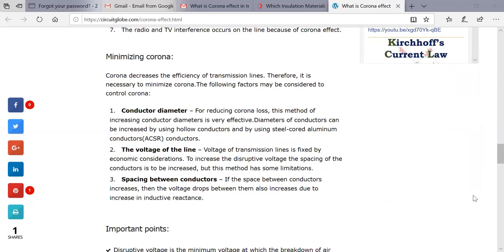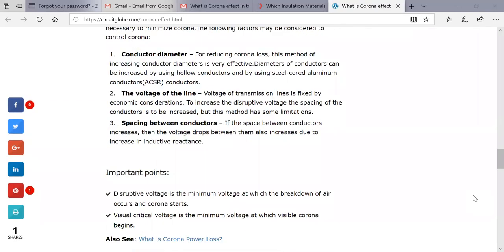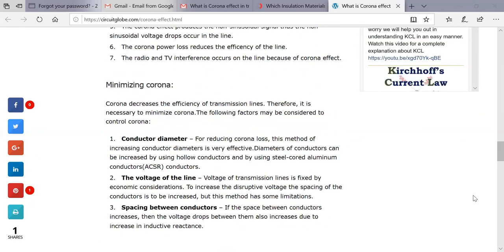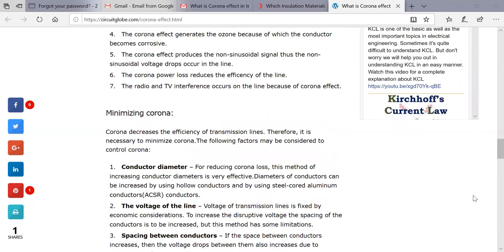Then we have to see how we are going to minimize the corona. When we are talking about corona, it will decrease the efficiency of the transmission line, and obviously because vibration will be there, glow will be there, noise will be there.